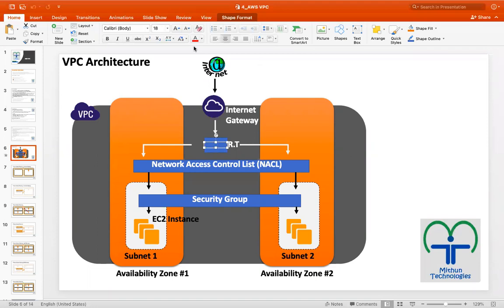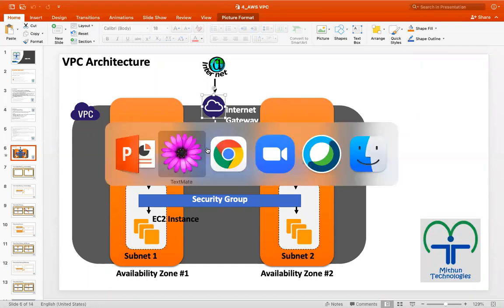Public subnet. If the subnet and the IGW don't have a routing in the route table, then we call it a private subnet.